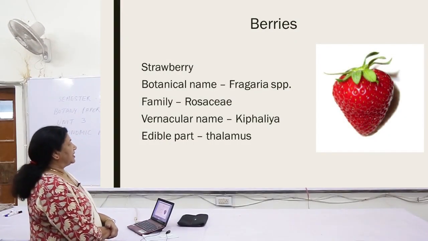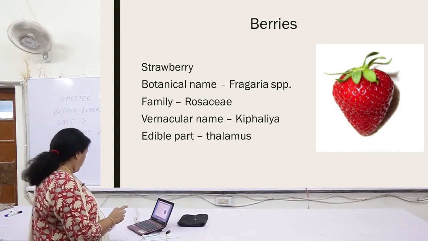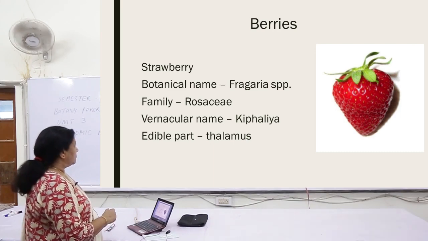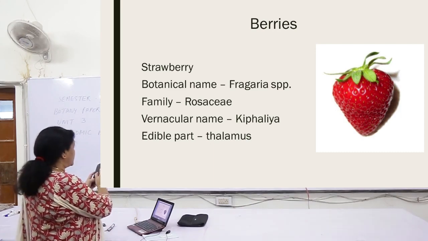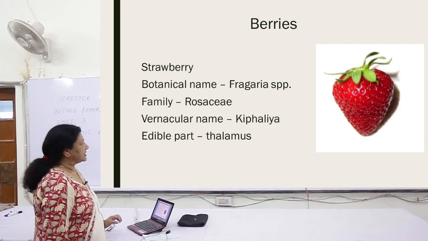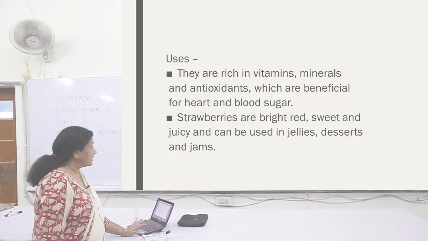Now when we talk about the berries, the first name that comes to our mind is the strawberry, a very tasty fruit. Its botanical name is Fragaria species, family Rosaceae. The edible part is the thalamus. The part which we eat in the fruit is the thalamus.